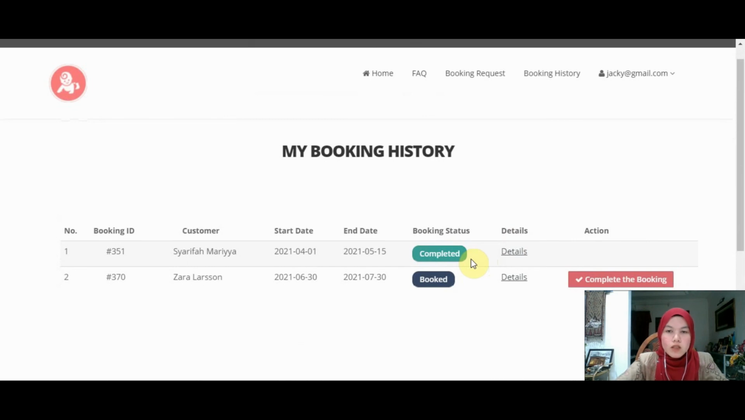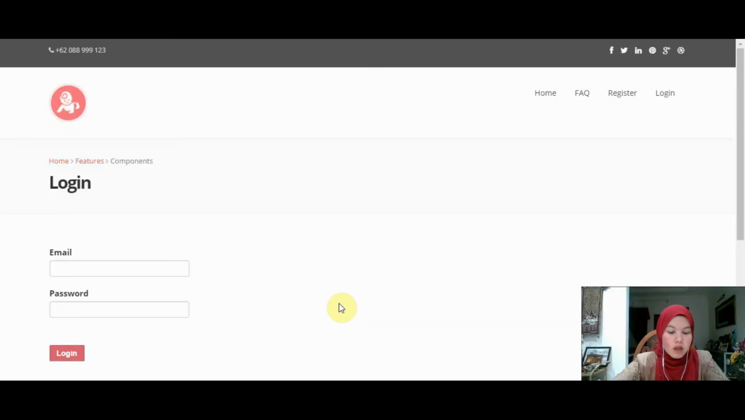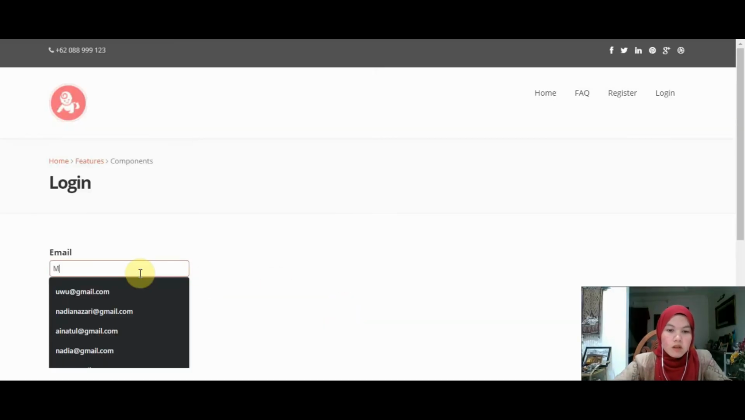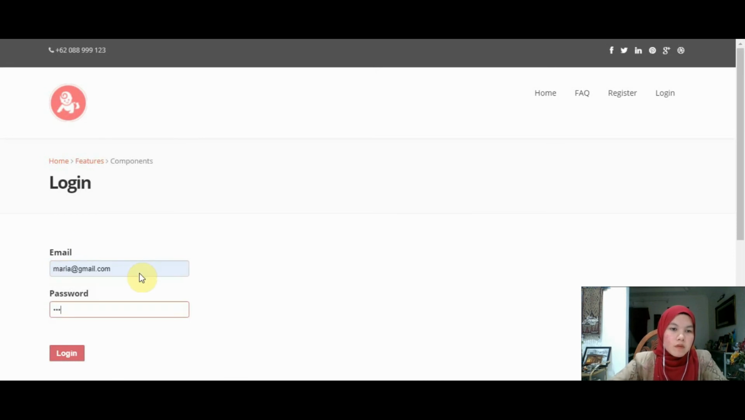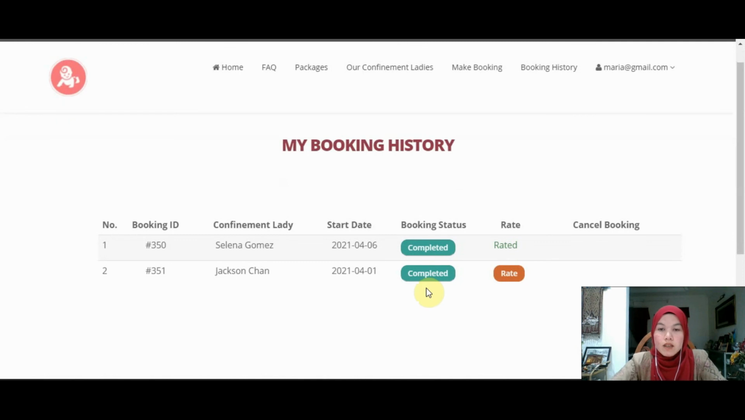The booking status will change from booked to completed, means that the users can finally rate the confinement lady on their services. So I will log in using the Sharifah Maria account to rate the confinement lady. Next, I will log in into the user's account to show the rating part. So just go to the booking history, and we can see that the booking status has changed from booked to completed, and the rate button is now available.